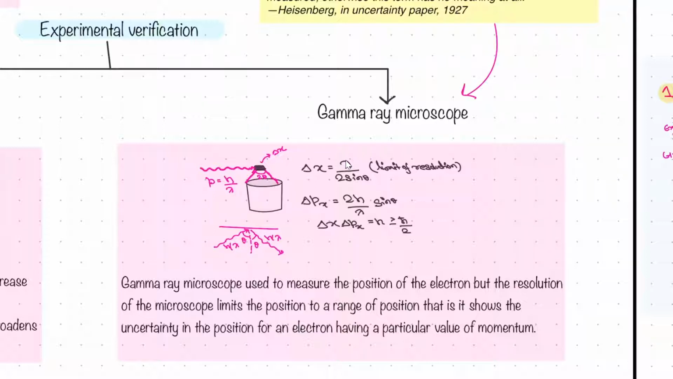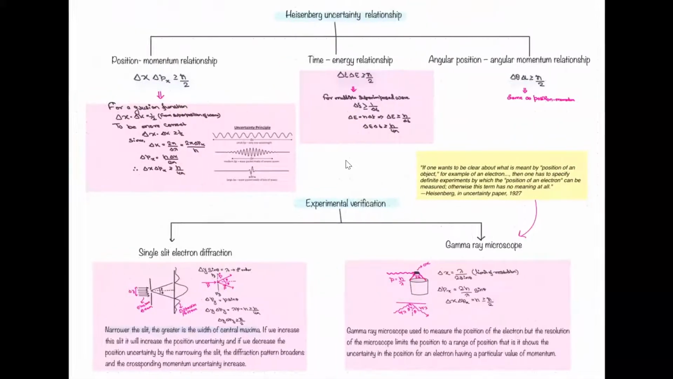So we are trying to measure the position, but what we are getting is delta x, that is the limit of resolution, right? This is in the range that will be giving, right? Then what will be px? So if, let's say, it is coming like this and going like this, making angle 2 theta with the microscope, then the delta px will be what? 2h by lambda sine theta, simply. Delta px into delta x will be what? H cross by 2. So it is also confirming or showing the result of the Heisenberg uncertainty principle, right? So this was the uncertainty principle.